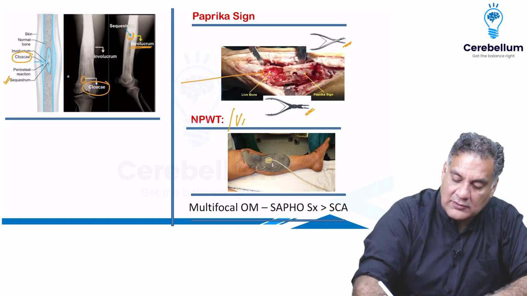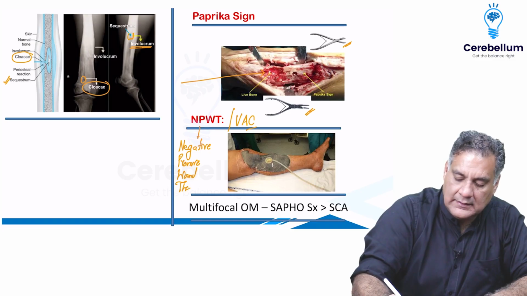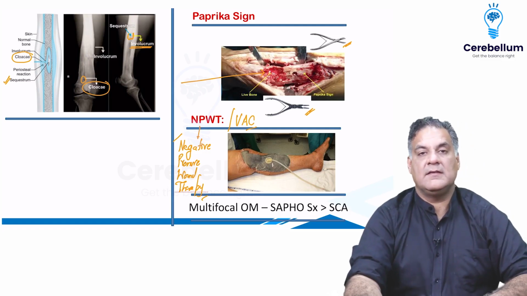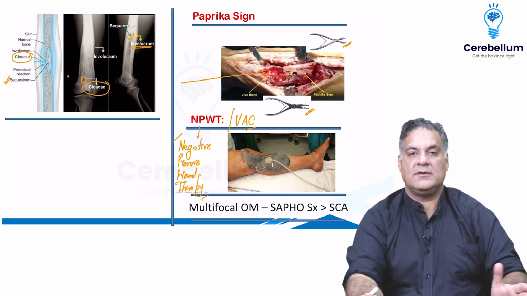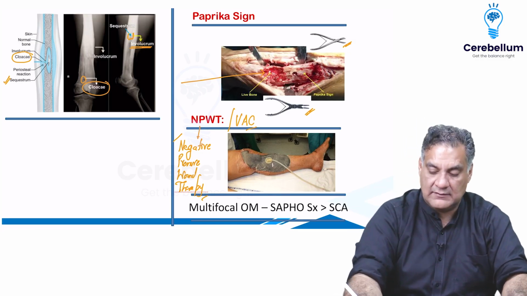By vacuum assisted closure or negative pressure wound therapy. NPWT, negative pressure wound therapy, where the pressure is minus 75 to minus 125 millimeters of mercury. So it's negative pressure in the wound therapy, which is very, very important.